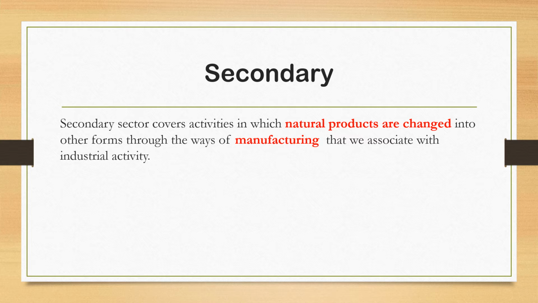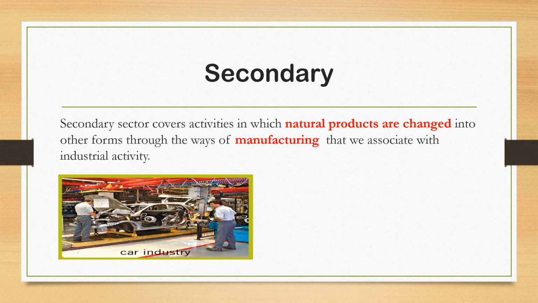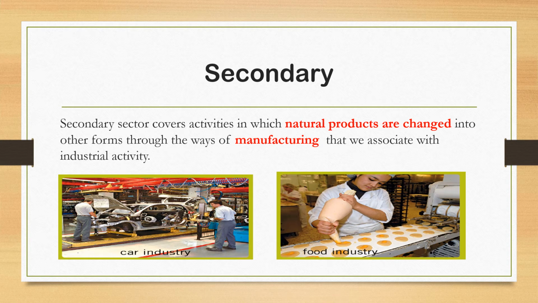The examples of secondary sector are car industry, which is a manufacturing industry, and food industry, this is also a manufacturing industry.